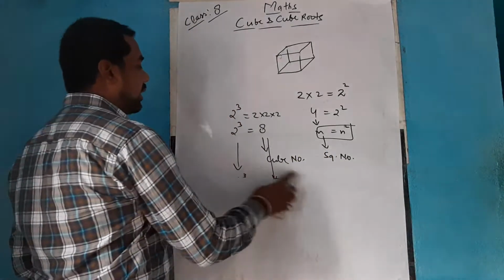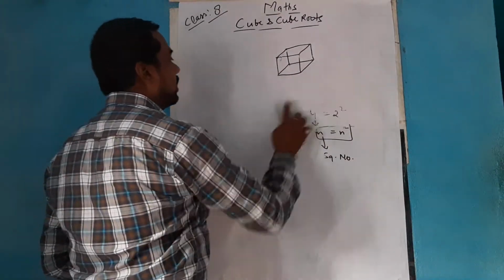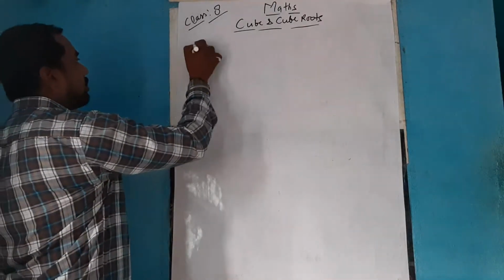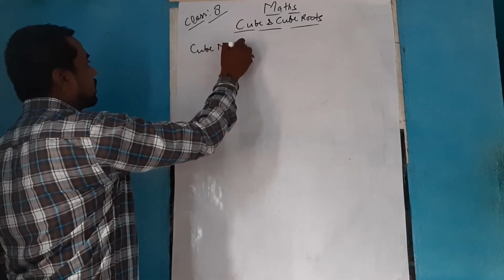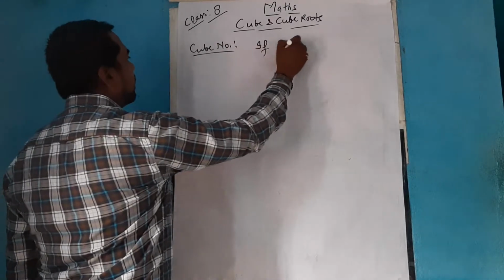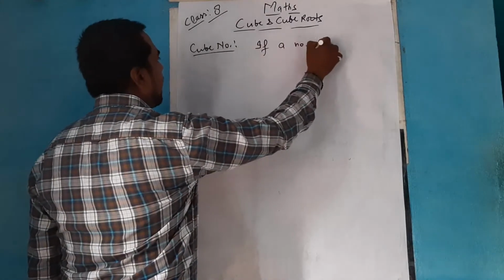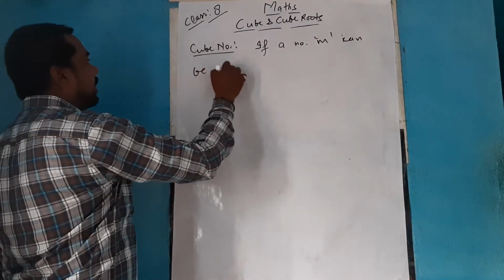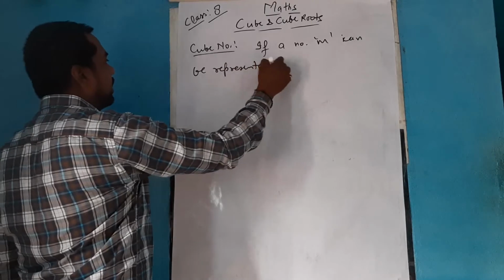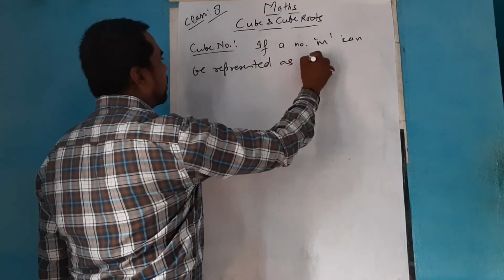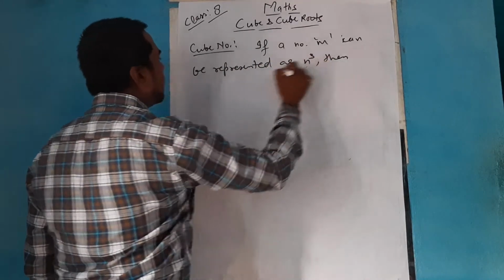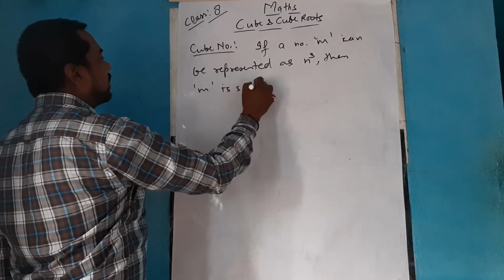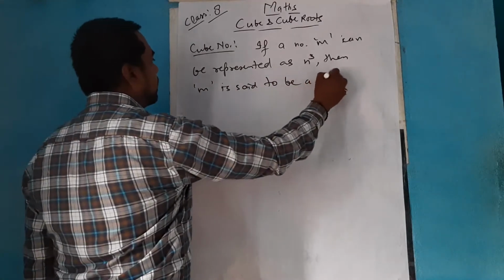Keeping this in mind, I will give you the definition of a cube number. A cube number means if a number m can be represented as n cube, then m is said to be a cube number.